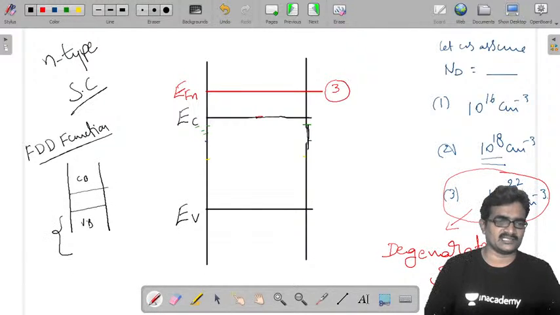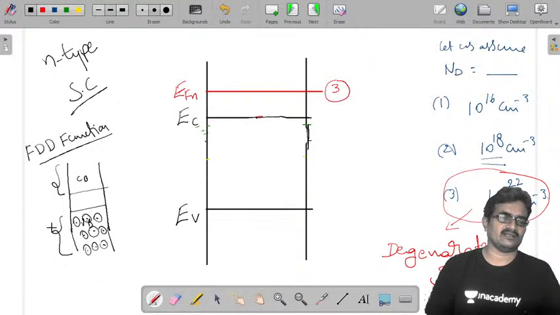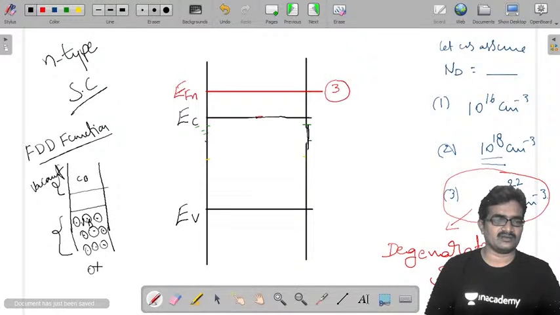All energy levels in the valence band are completely filled at 0 Kelvin, and all energy levels in the conduction band are vacant. This is your energy band diagram of an intrinsic semiconductor at 0 Kelvin.